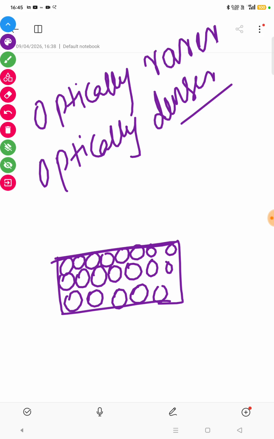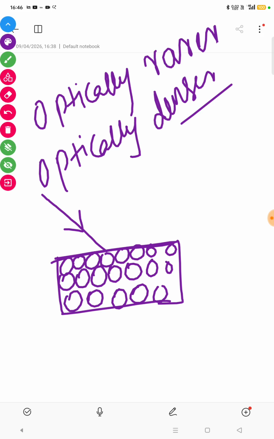Let's take an example. When you are walking on a crowded road, naturally your original pace will decrease. When you are walking on a road which is full of people, your walking speed will decrease. The same happens in the case of a light ray. When light rays strike a medium where the particles are very closely packed, the speed of light decreases.